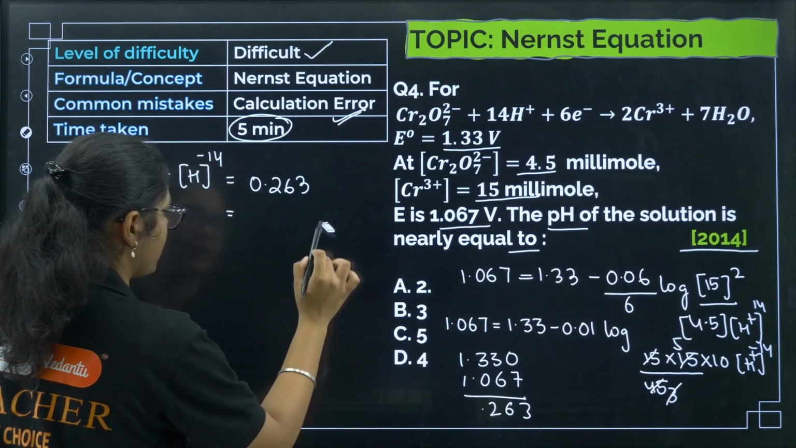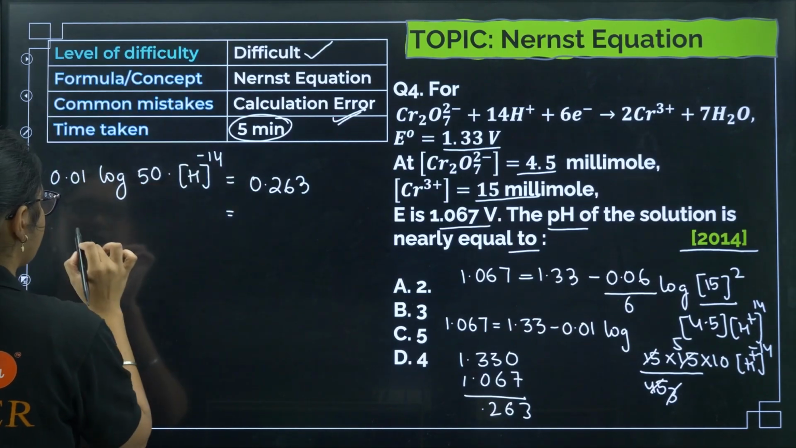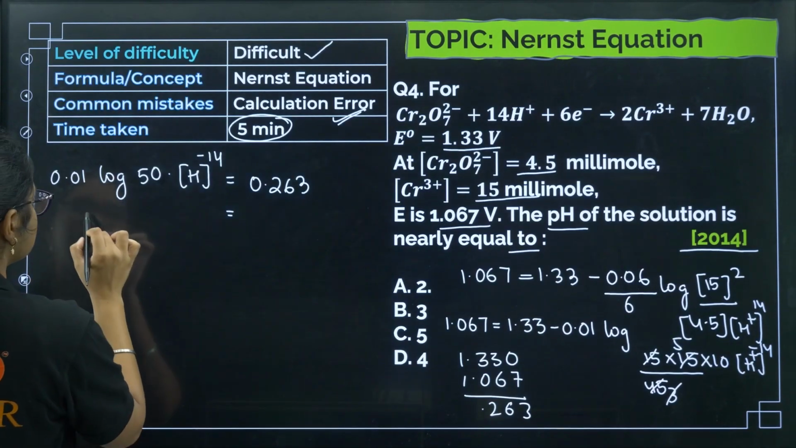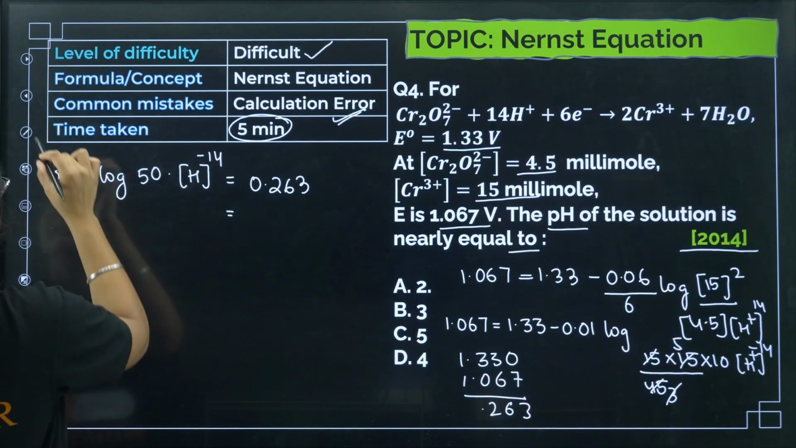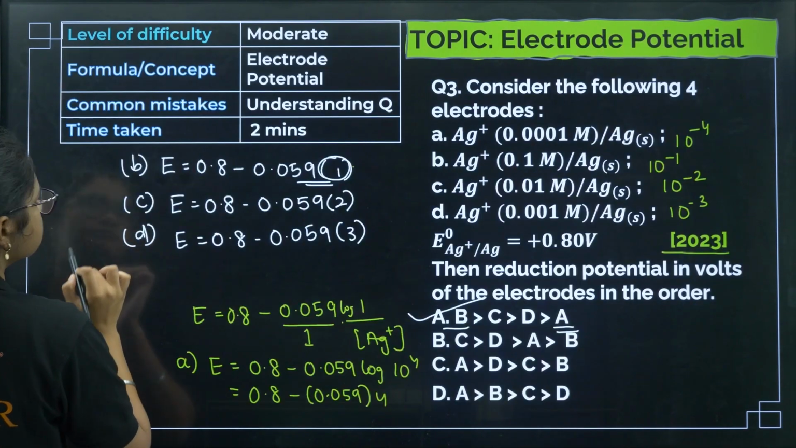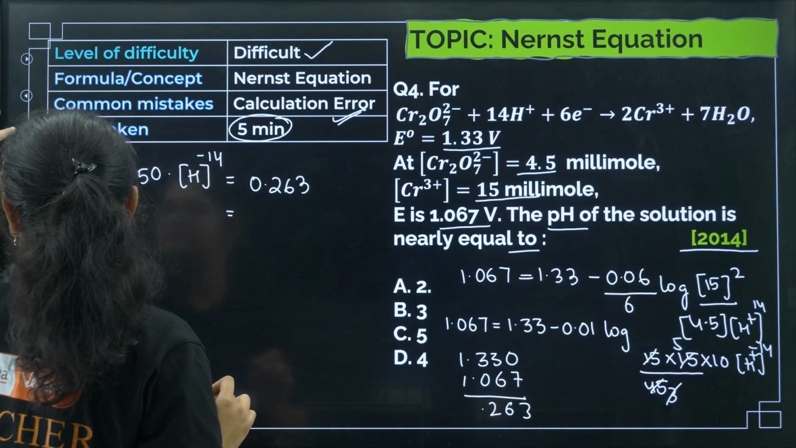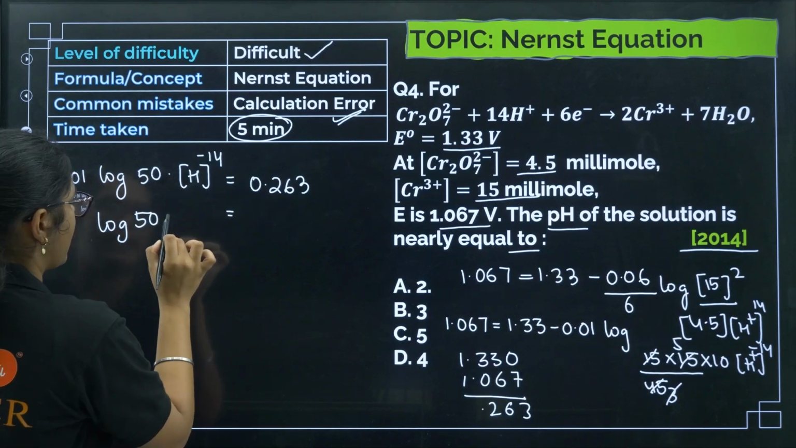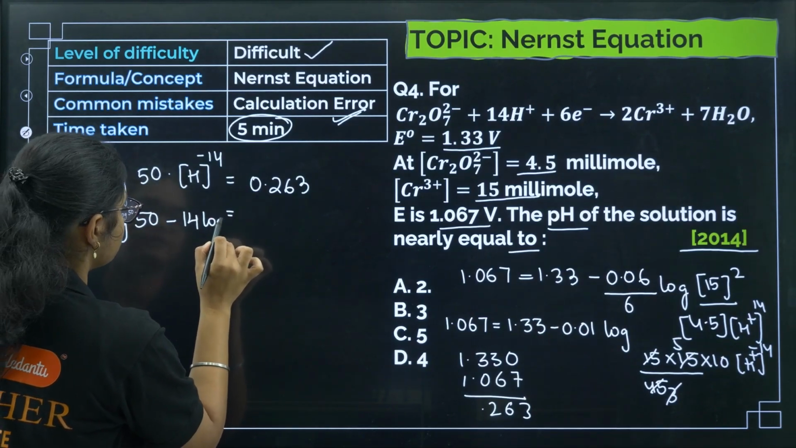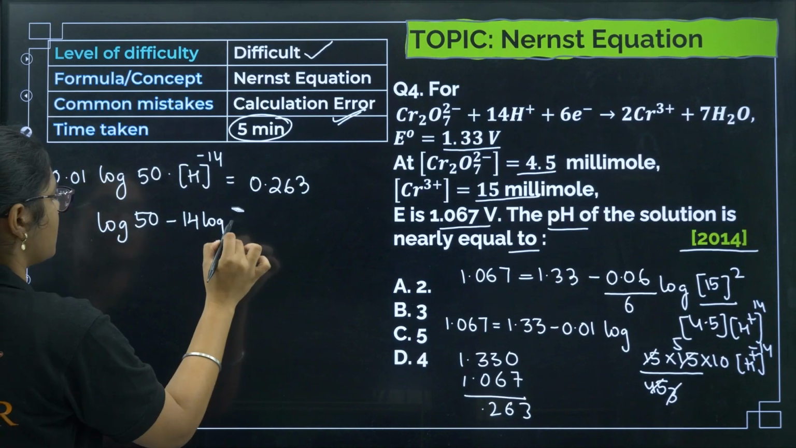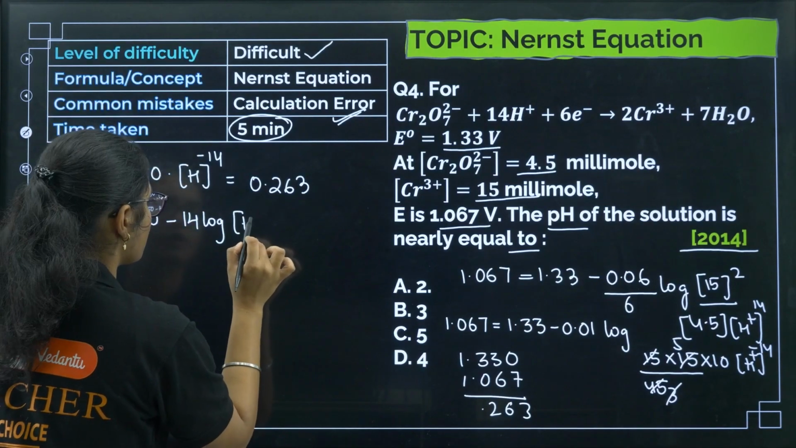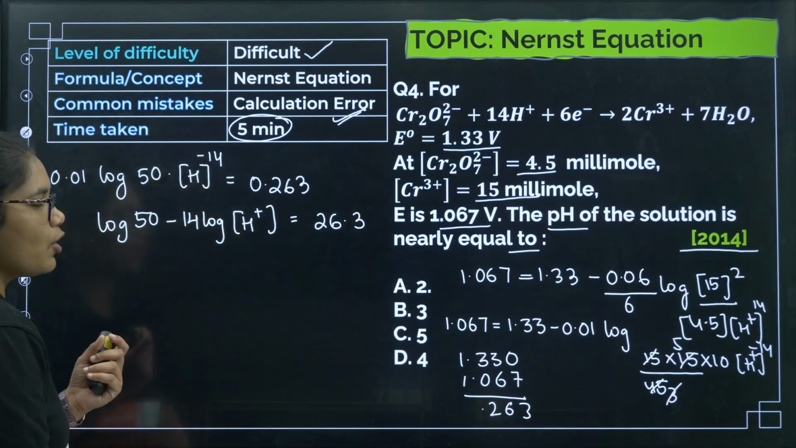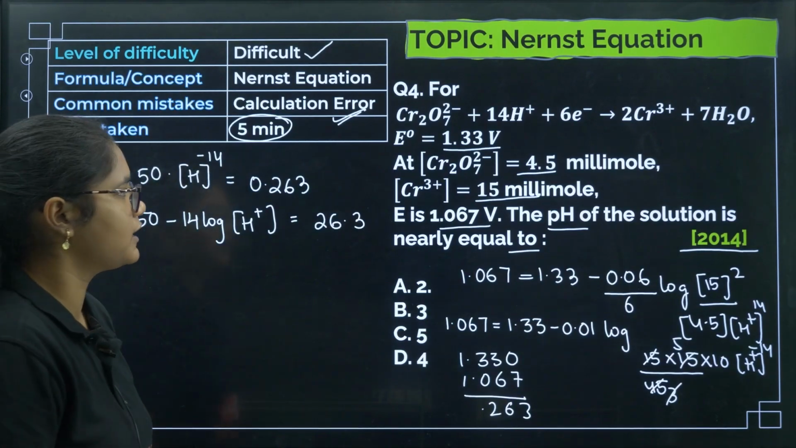Okay, so now what I have here, I can write this one as log of 50, and this one I can write as 14 log H plus, is equal to 26.3. Now log 50, how can we do it?